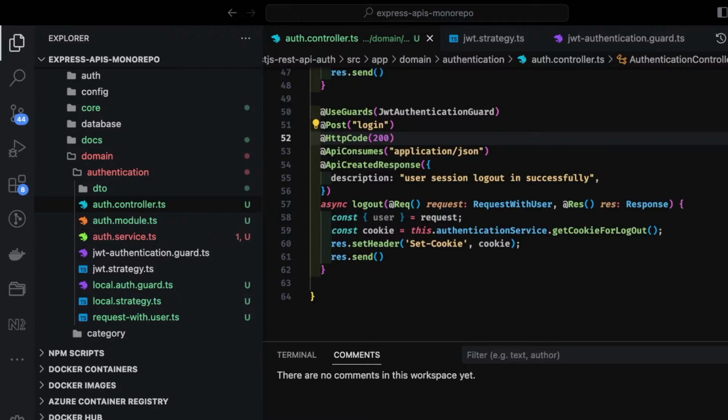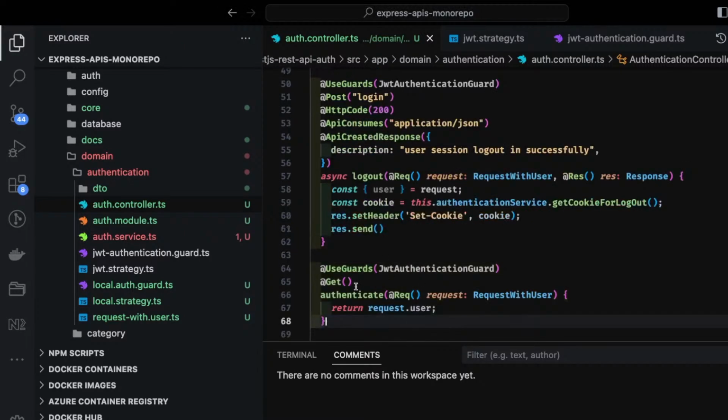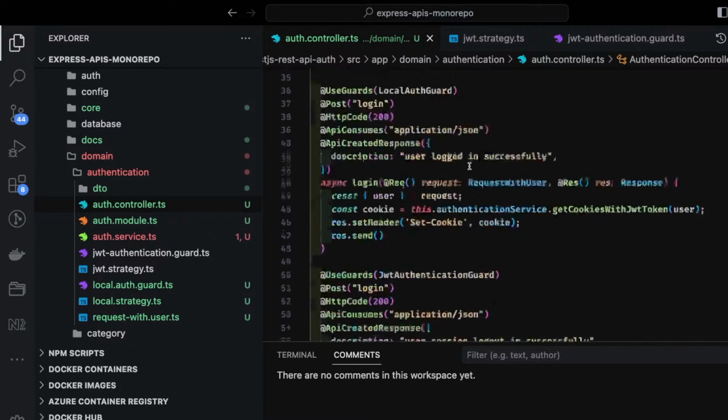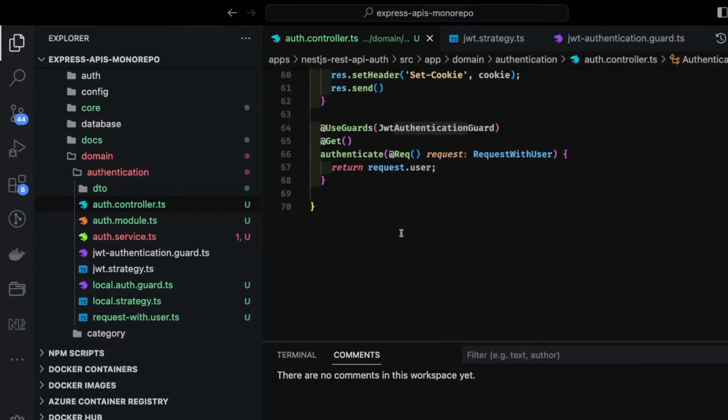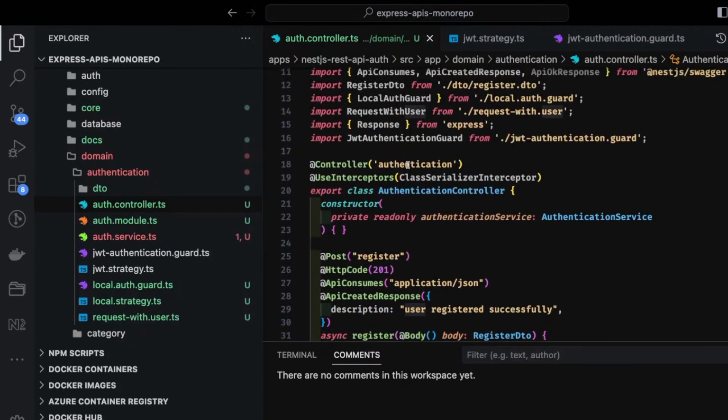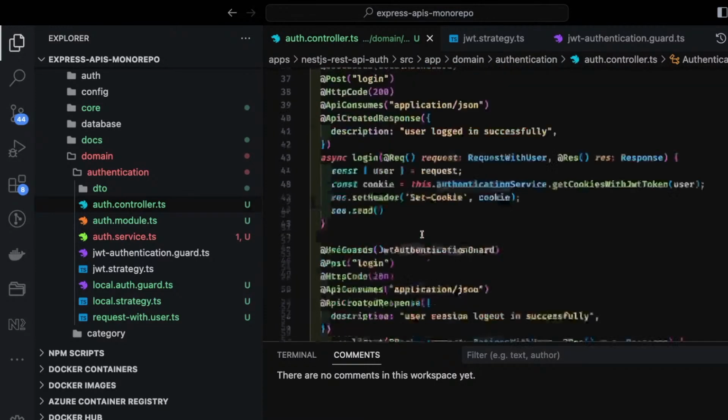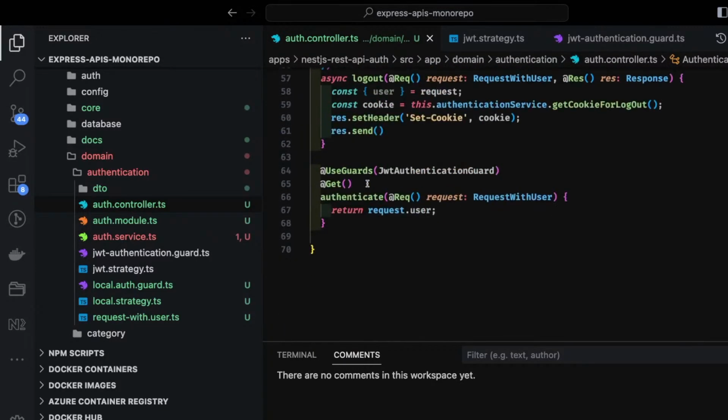If you just want to fetch your own user data, simply GET /users, authentication, so it will just authenticate, and it will give you the user object. So the different API routes we have are: authentication register, authentication login, logout, and a simple authentication that will check, okay, user session exists, then I will return you the request.user object.